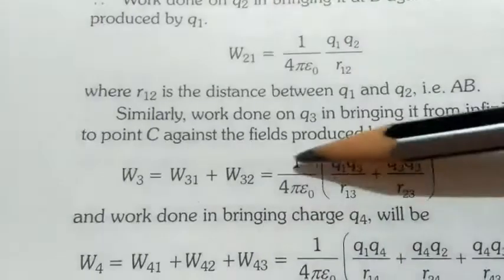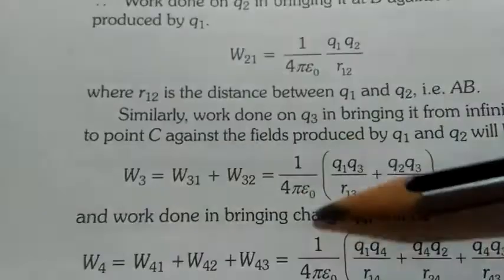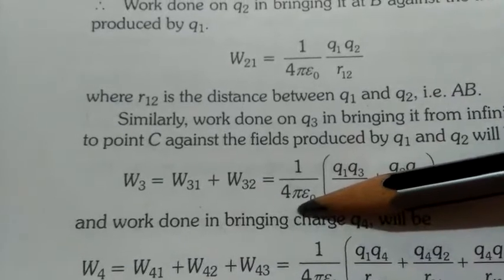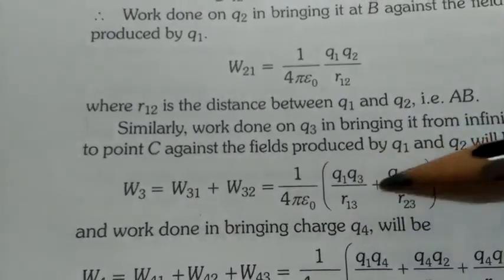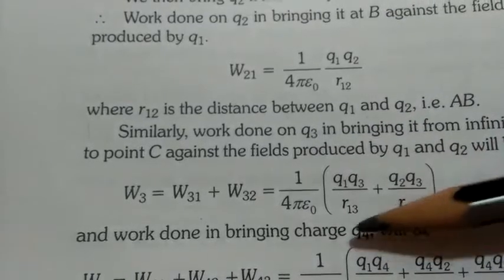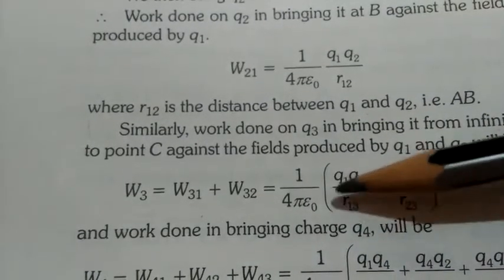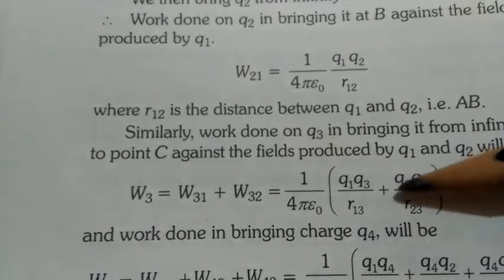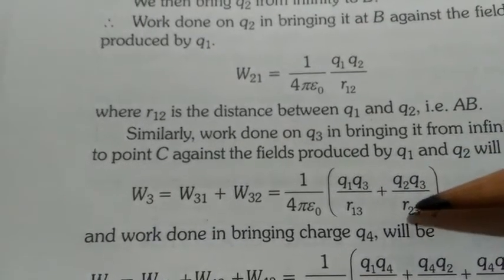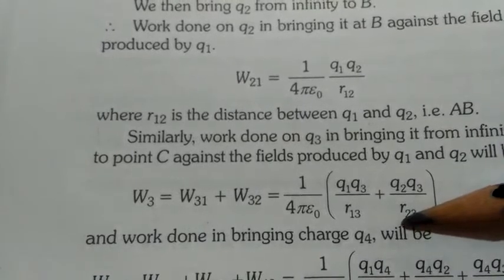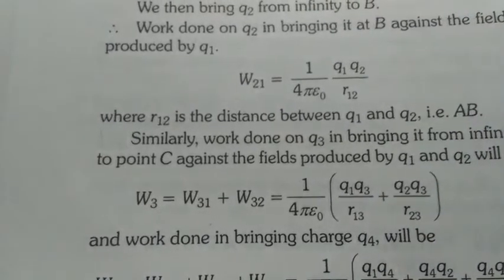When we add them, 1 upon 4 pi epsilon naught will come out as common, and we have q1 q3 upon r13 plus q2 q3 upon r23, where r13 is the distance between q1 and q3, and r23 is the distance between charges q2 and q3.